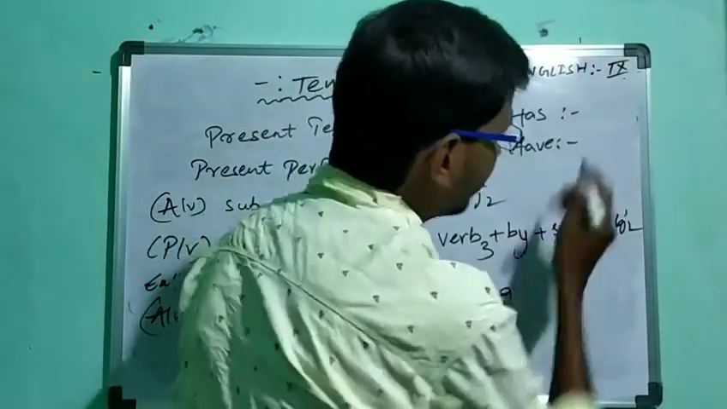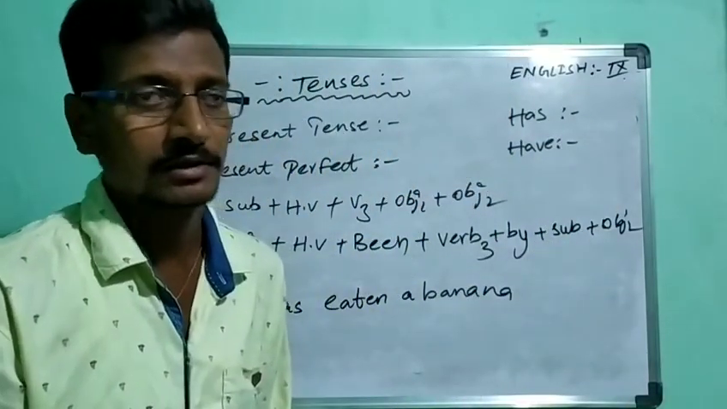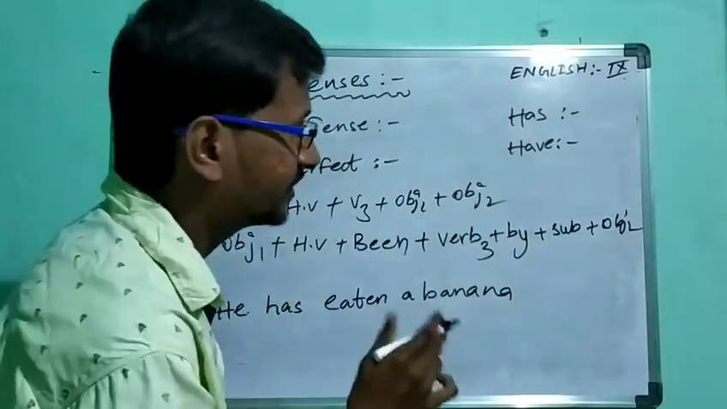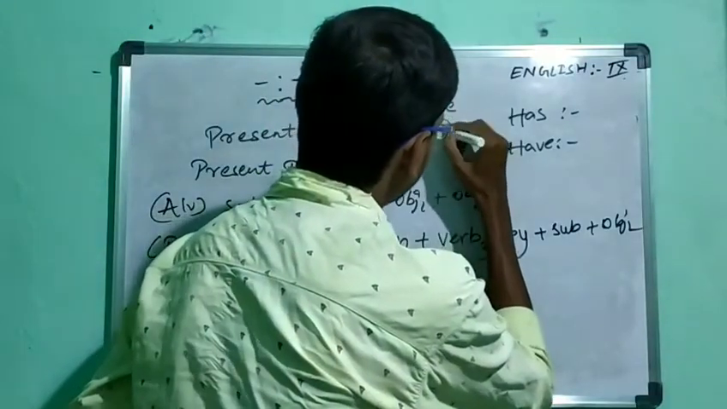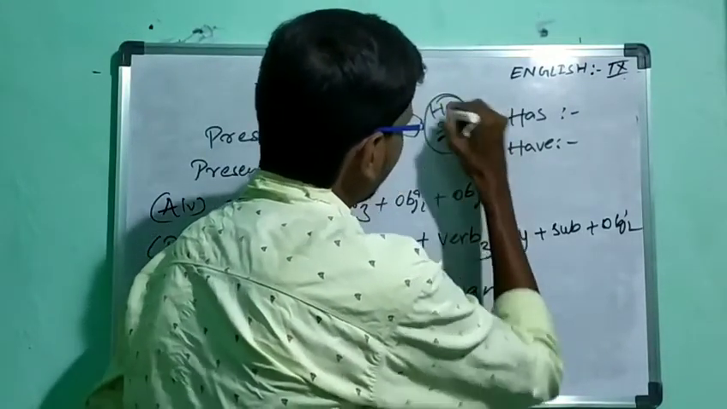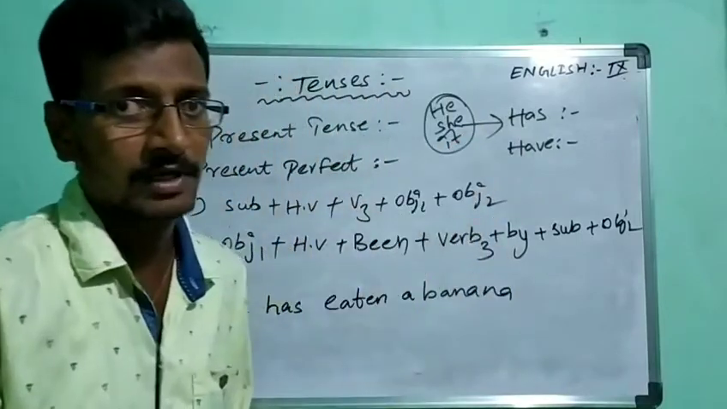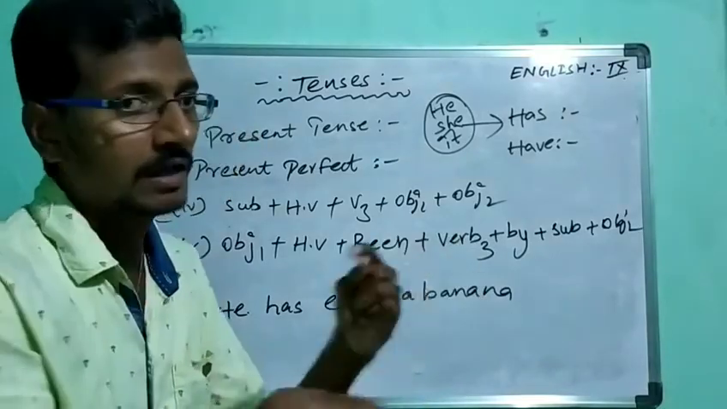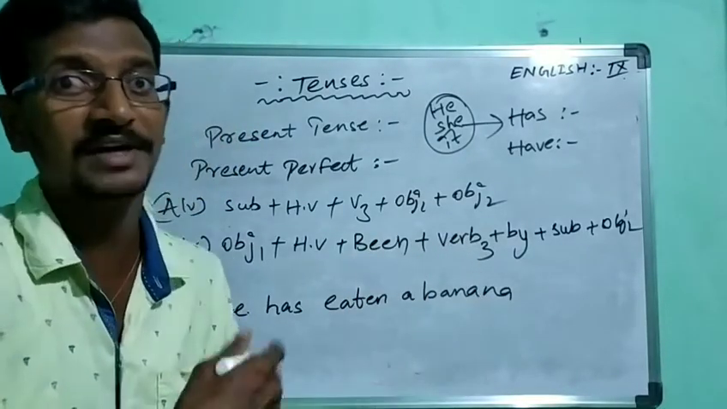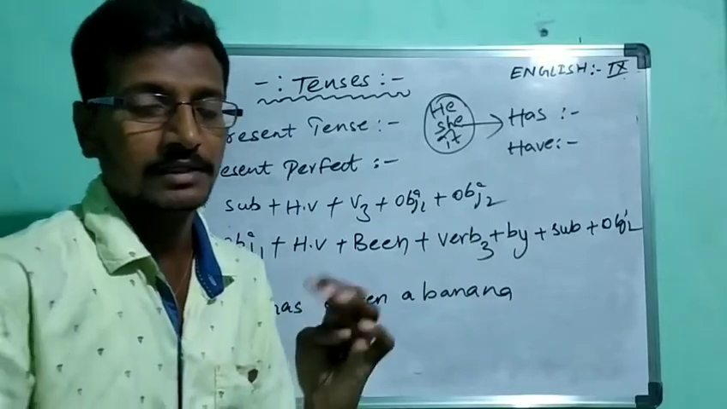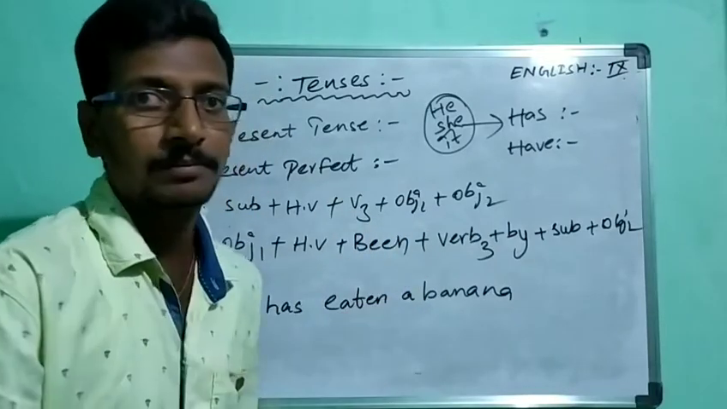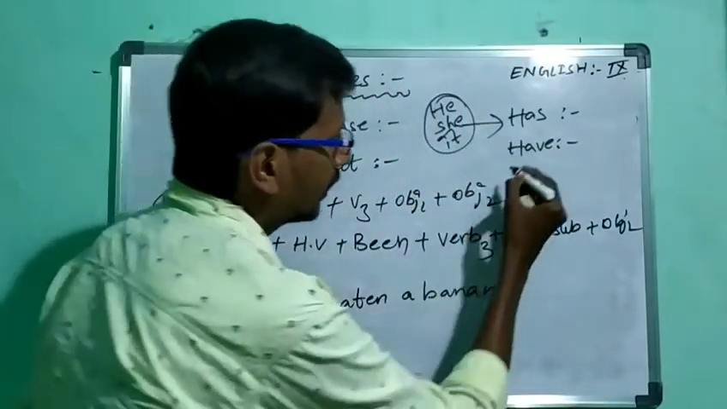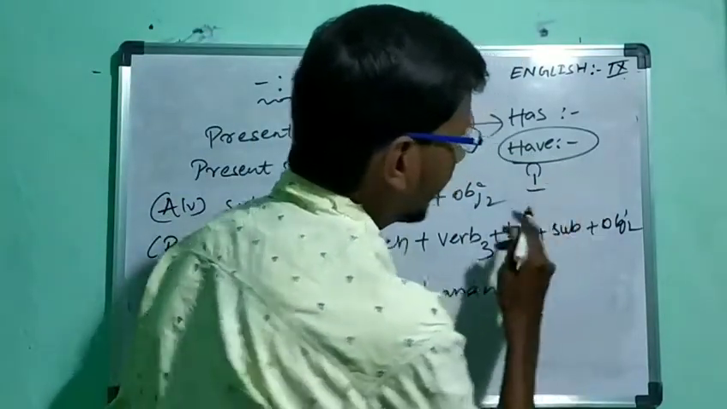Has will be used for the third person singular subjects. So they are he, she, it. Have will be used for all the plural subjects and all the remaining pronouns. And also we will use have for I.